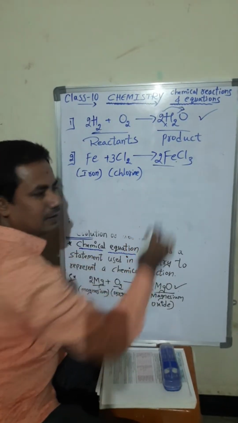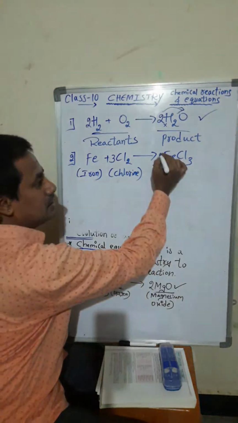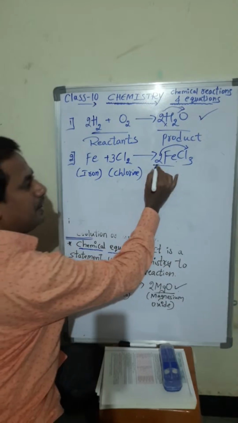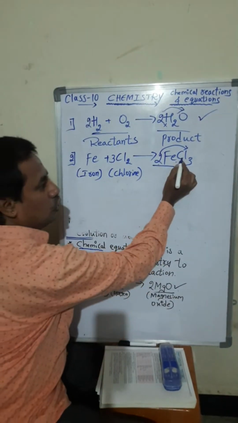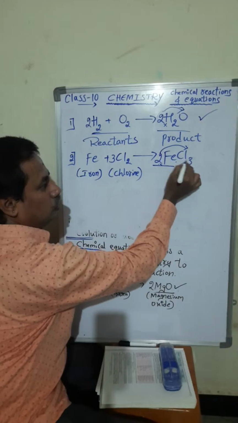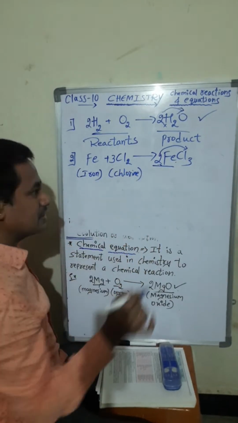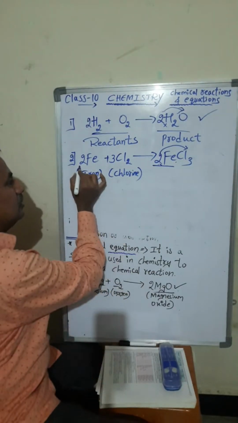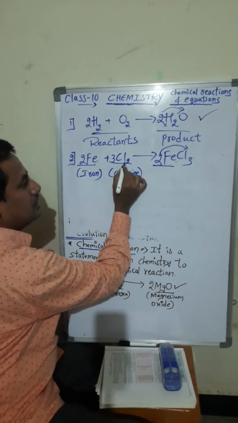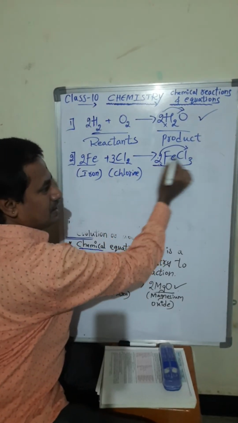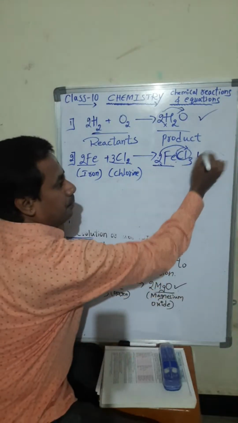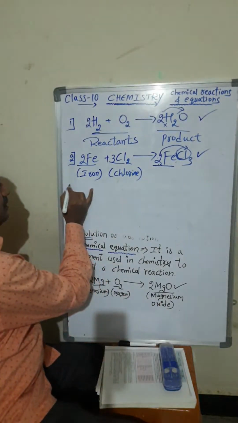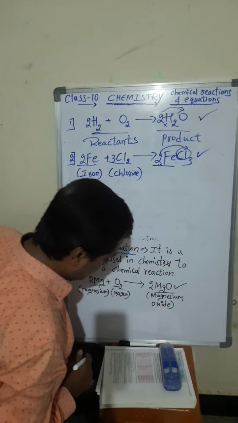What did iron become here? Fe became 2. I have already told you, this 2 belongs to this one also and this element also. So chlorine 2 into 3 is 6, chlorine 3 into 2 is 6, but iron became 2 here, so just we have to put 2 here. It is balanced. 2 iron, 6 chlorine, 2 3s are 6 chlorine. It is now balanced, students. It is simple, we just have to practice. Okay. So we will take another example here.